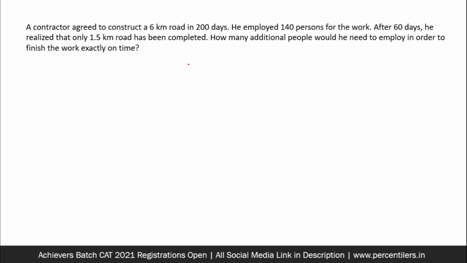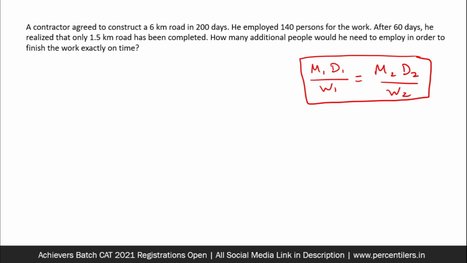Now moving on to the last question of the video. It is a question of time and work. Before solving the question, I would like to draw your attention to this basic formula. Applying this, we can solve the question in one shot, in a maximum of 1 or 2 steps. M stands for the number of men working, D stands for the number of days worked, and W stands for the amount or fraction or percentage of work done.